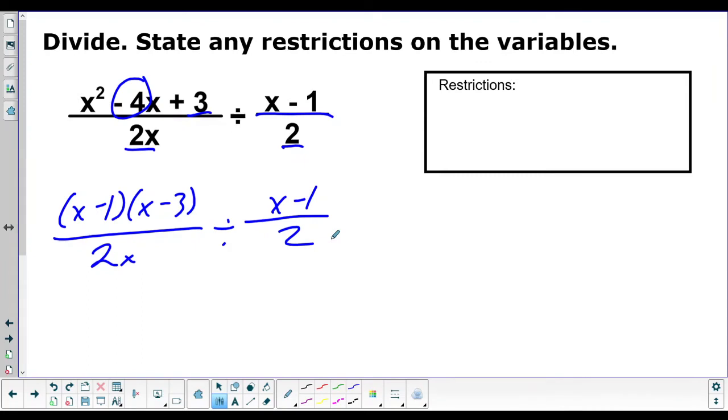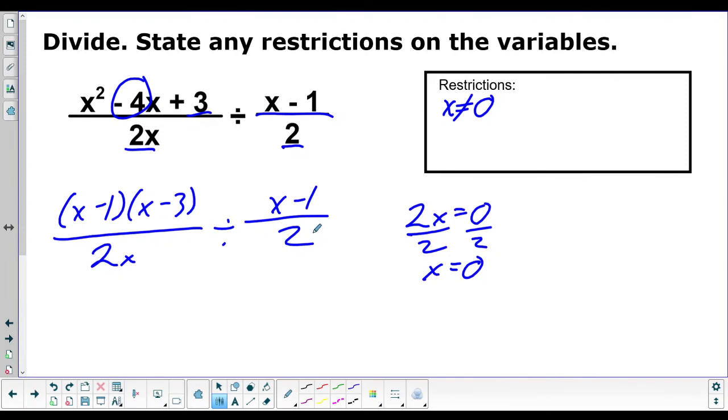We set the denominators equal to 0. So 2x equals 0. Divide by 2, divide by 2, x equals 0. We knew that because it's a monomial, meaning a one-term expression. So x cannot be 0. Do we need to do the 2? Whoops, I didn't mean to make that mark. Can we do that too?